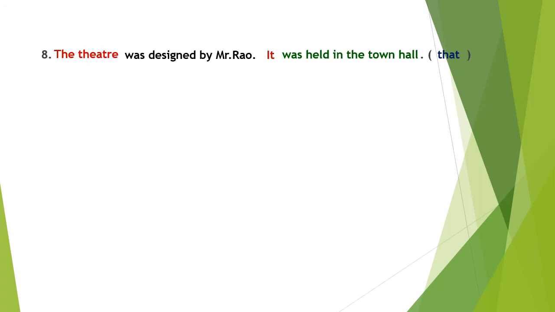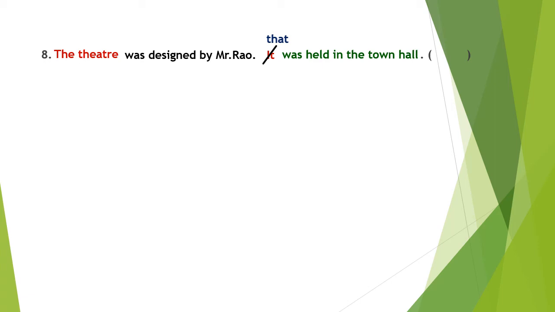The theatre was designed by Mr. Rao. Full stop. It was held in the town hall. Full stop. Combine the sentences using that. The theatre, first subject, it is the second subject. The subjects are equal in both sentences. It refers to the theatre. If the subjects are equal in both sentences, the second subject, it, should be removed. That is used in place of the second subject. That was held in the town hall has become a relative clause.